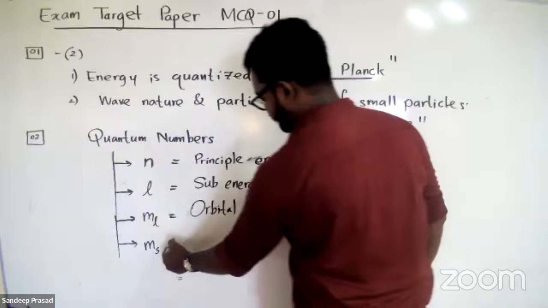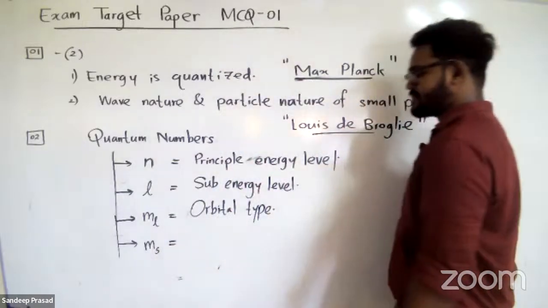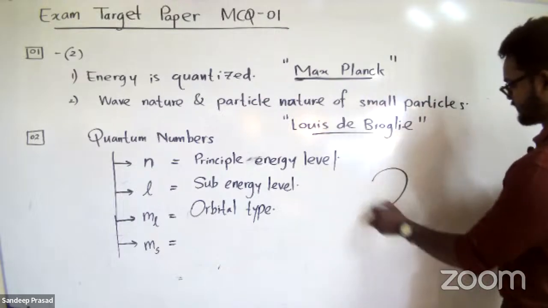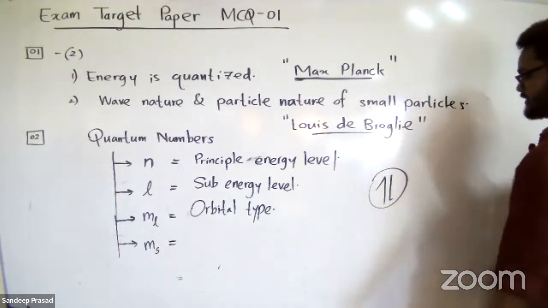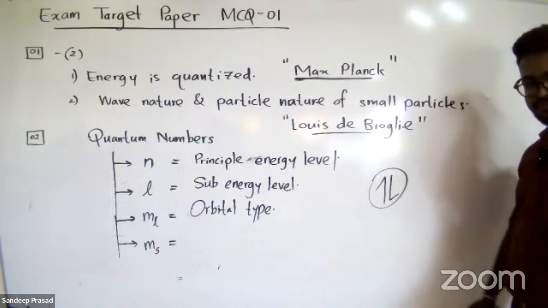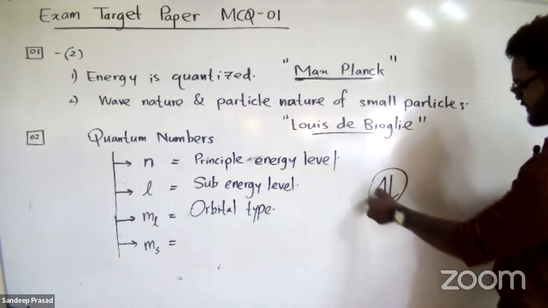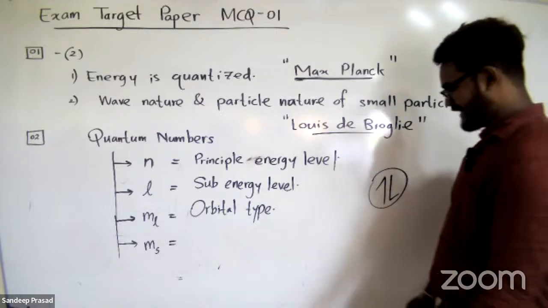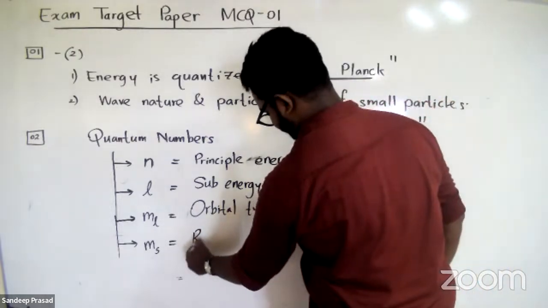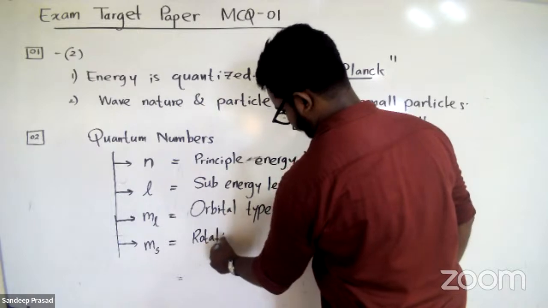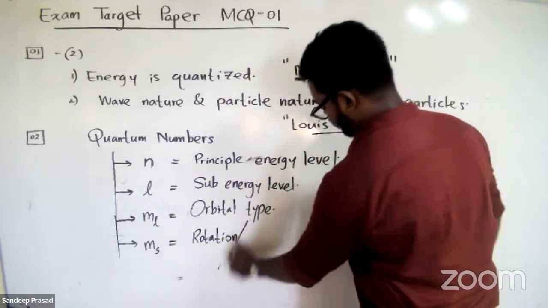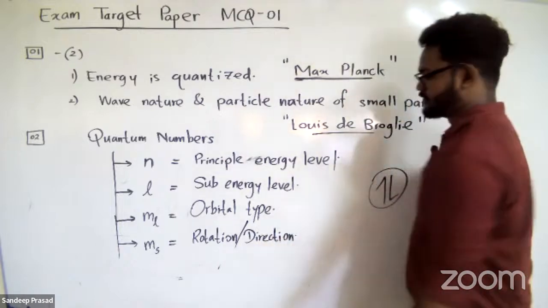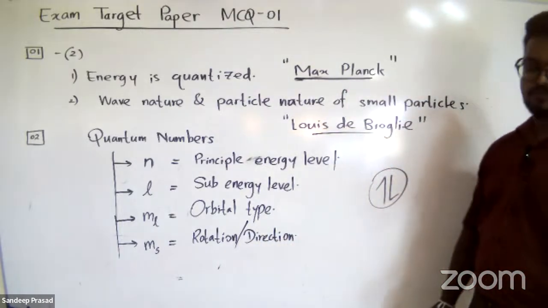And the next one is spin quantum number. Spin quantum number is representing the rotation of the electrons. That means in an orbital, there are two electrons, isn't it? So these two electrons are rotating in two different directions. If I consider this electron is rotating clockwise, the other one is counterclockwise. So therefore, we can say that it represents the rotation, or direction, of the electron. So these are the four main types of quantum numbers.